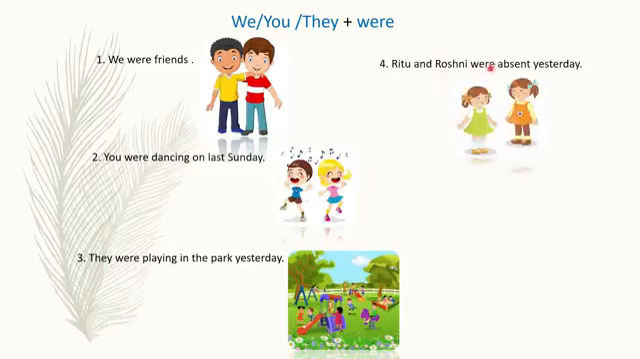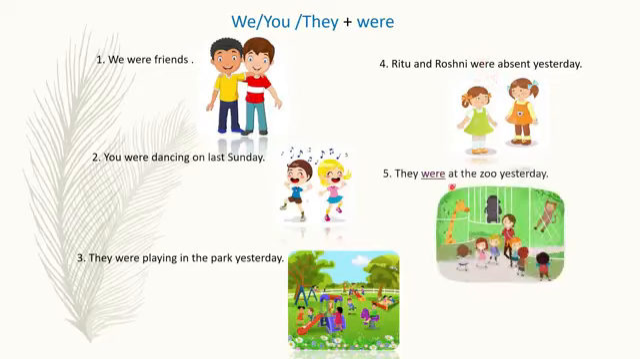Ritu and Roshni were absent yesterday. More than one girl is there, right? More than one girl means here you can see two girls are there. So we have used here helping verb were. They were at the zoo yesterday. With they always use were. So students, for plural we will use were, and with you always comes were.